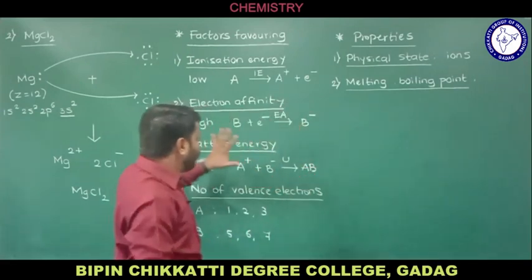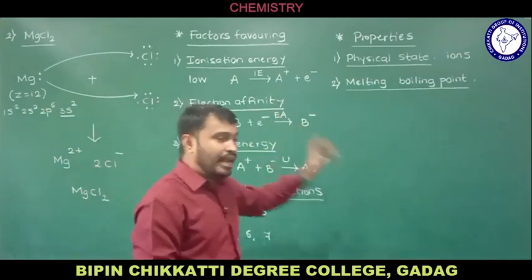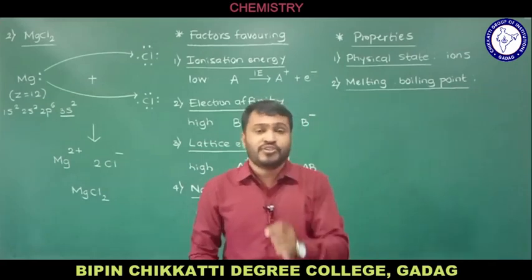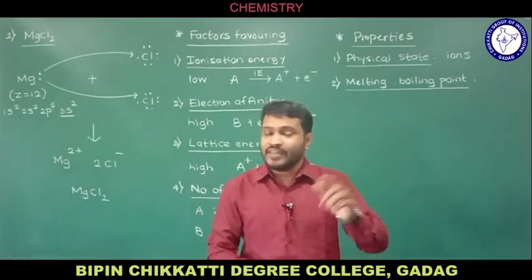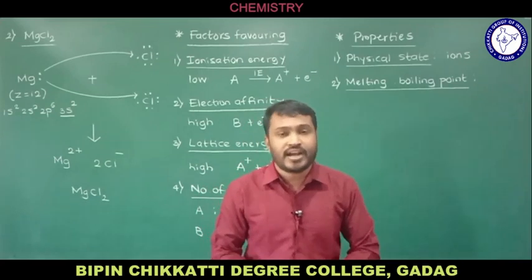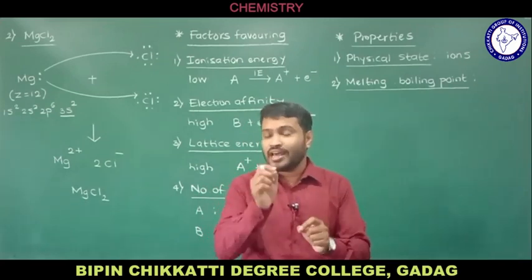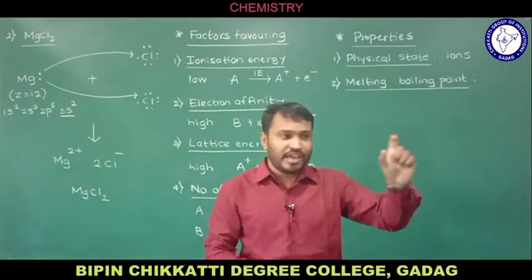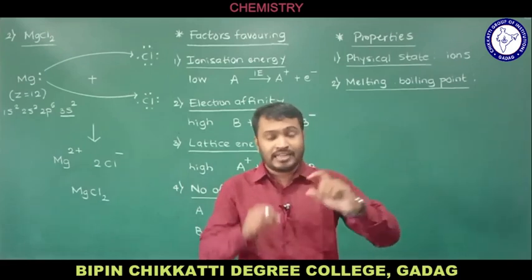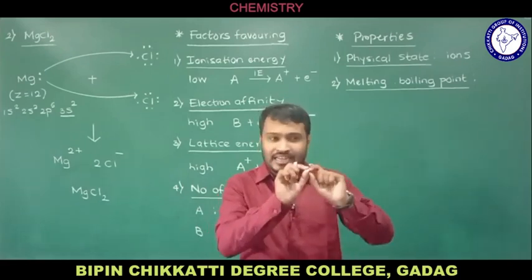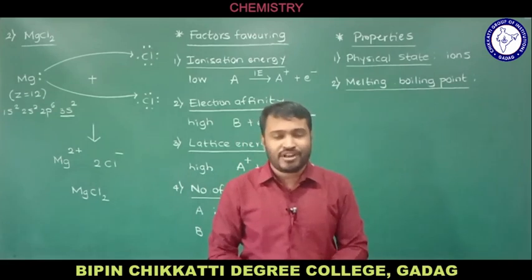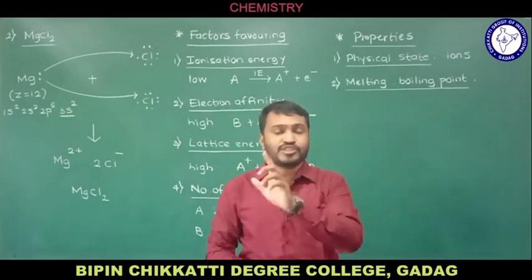In an ionic compound, the force of attraction is quite strong, and we call it electrostatic force of attraction, because we have cations and anions of opposite charges separated by a distance.